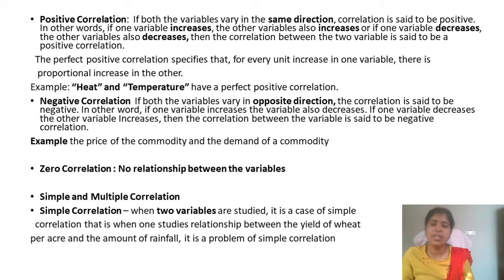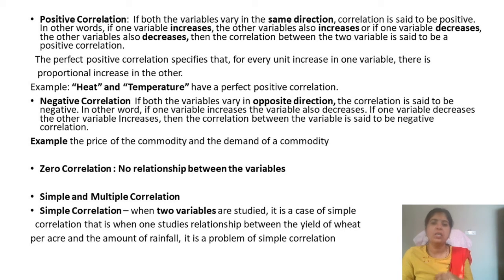In the case of negative correlation, if both the variables vary in the opposite direction, the correlation is said to be negative. In other words, if one variable increases, the other variable decreases. For example, if the price of a commodity increases, the demand for that commodity may decrease. It is a vice versa relationship.